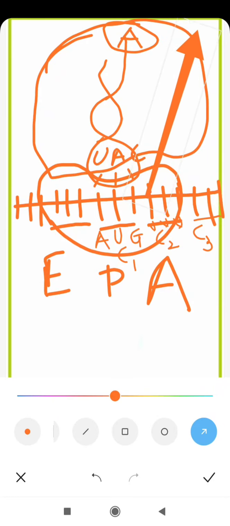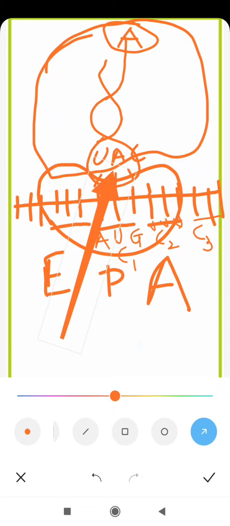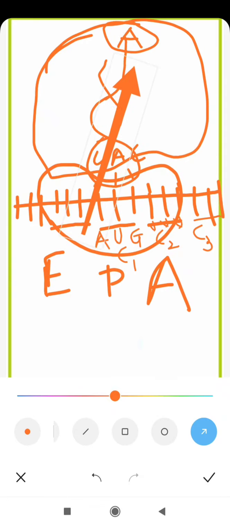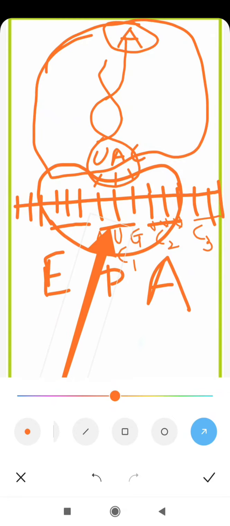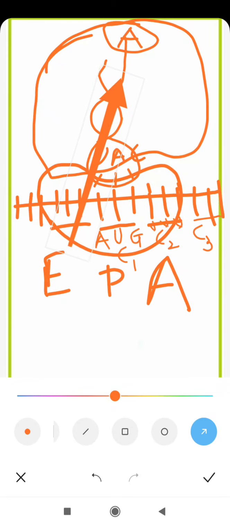First there will be attachment of the smaller subunit of the ribosome to the mRNA using the initiation factor, and this is the first step. Then there will be attachment of the first tRNA at the P site. Remember, all others will come at the A site, but the first one comes at the P site, and this first tRNA brings the first amino acid, methionine, to the P site, where the initiation codon of mRNA, AUG, lies.